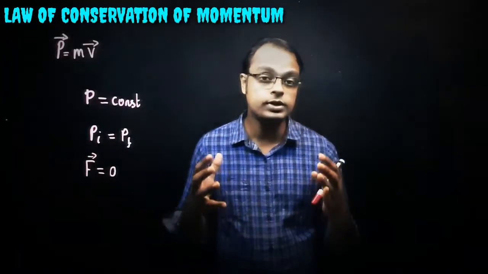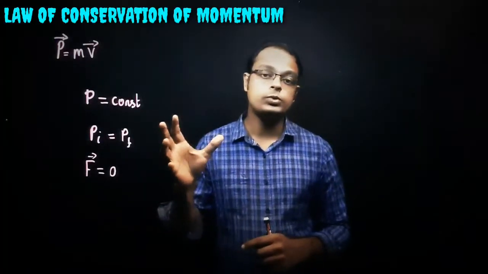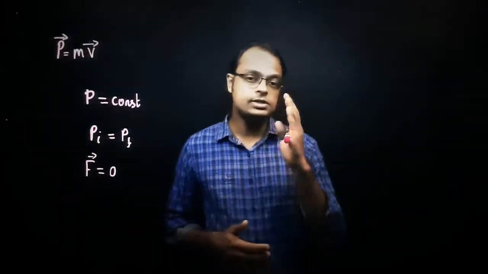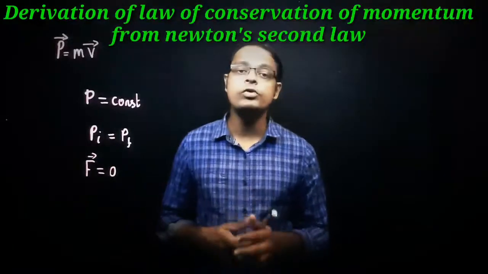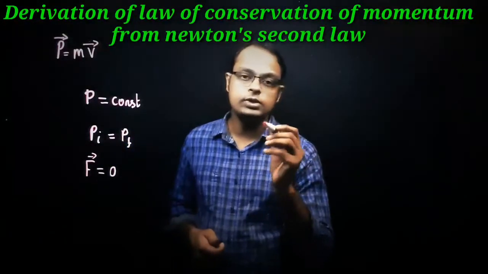Now the same conservation of momentum we can explain in terms of Newton's laws. We can explain the conservation of momentum with the help of Newton's second law as well as Newton's third law. So let's discuss the derivation of conservation of momentum with the help of Newton's second law. What is meant by Newton's second law?